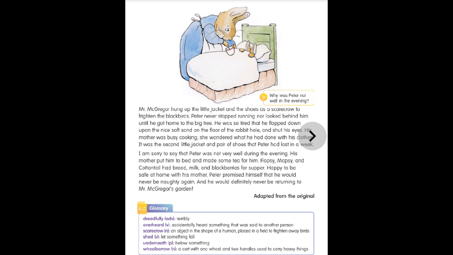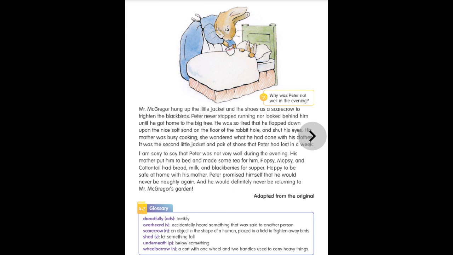Okay. Now you have an application workbook. You need to solve your application workbook with a pencil. So during online class, we'll discuss and we'll complete your workbook also.